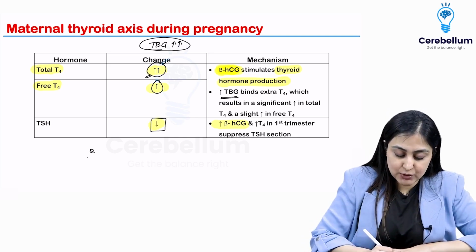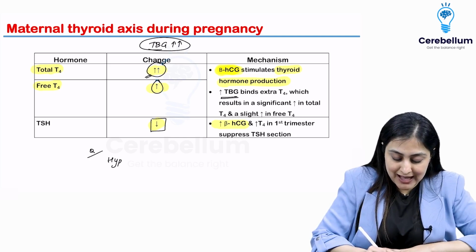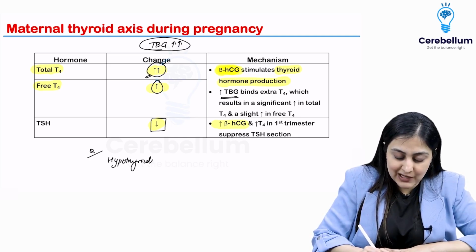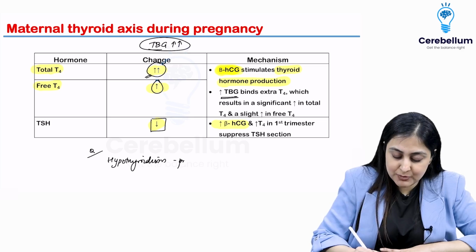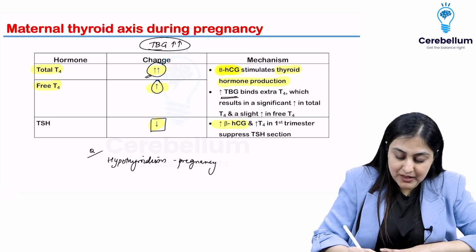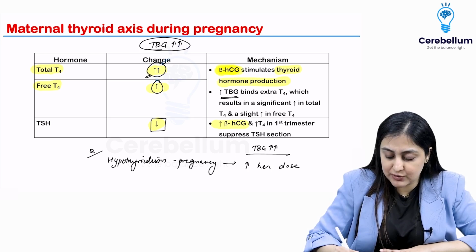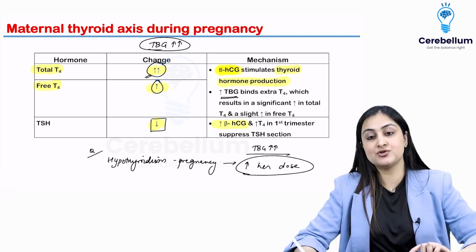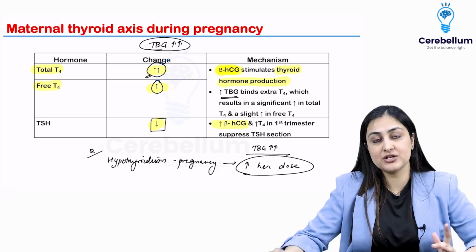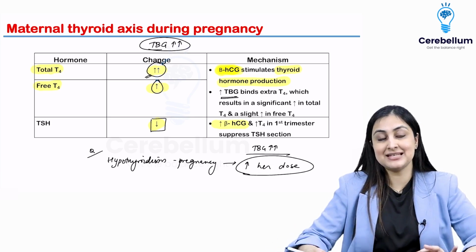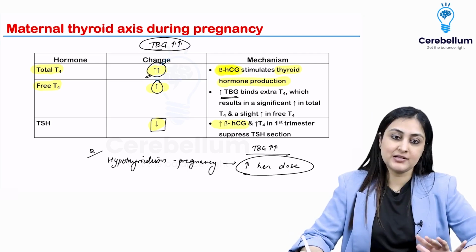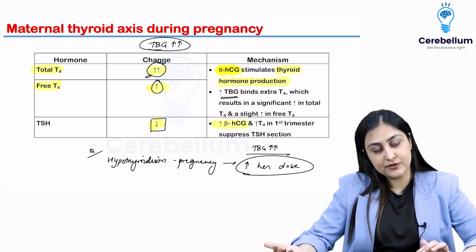So the question here could be: if there is a female who has hypothyroidism and now becomes pregnant, what should be the dose? Obviously, because thyroid binding globulin is increasing, we are going to have to increase her dose by almost around 50%. Her dose of levothyroxine, the thyroxine she's taking, needs to be increased. So that's the applied question out of this.